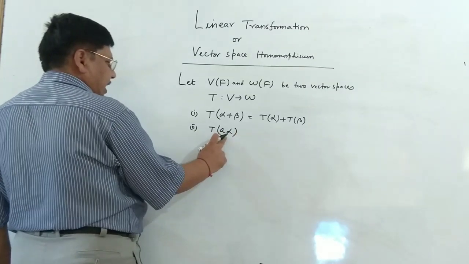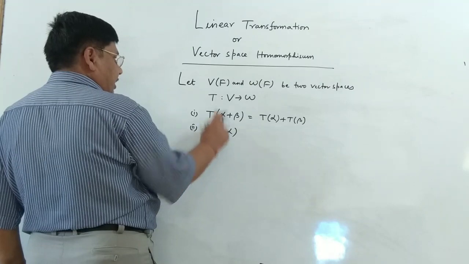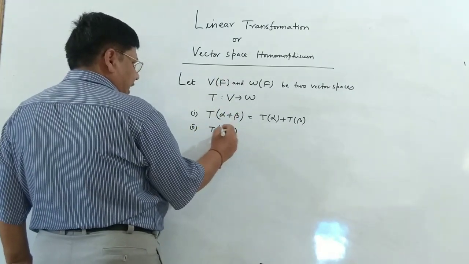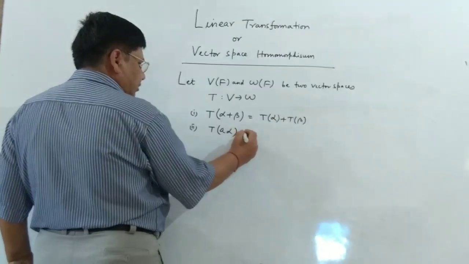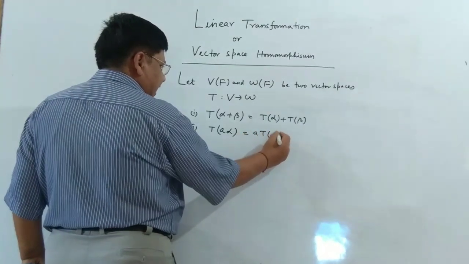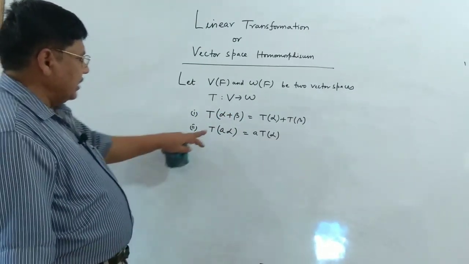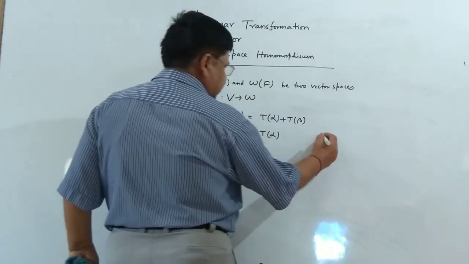T operated on a alpha, where a is from the scalar field and alpha belongs to the vector space, T of a alpha is as good as a T alpha.